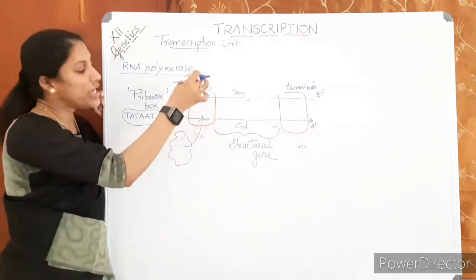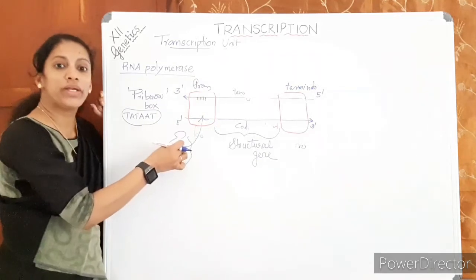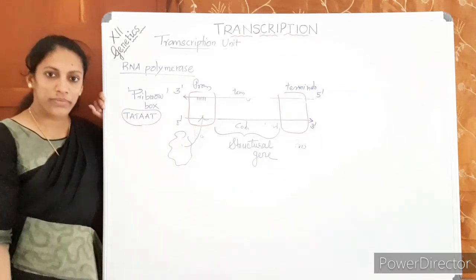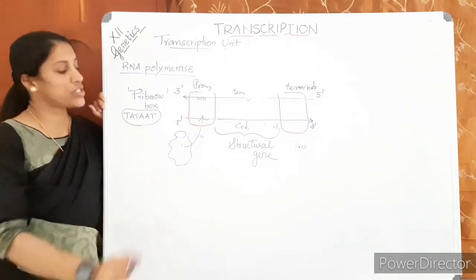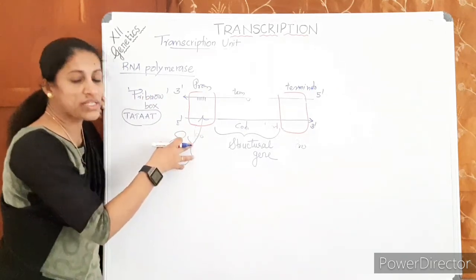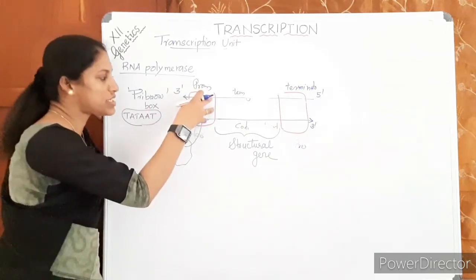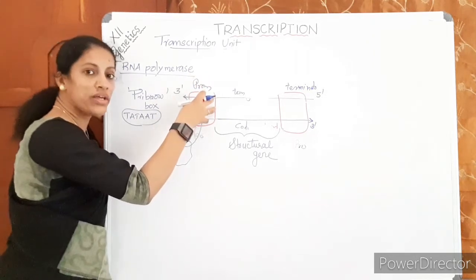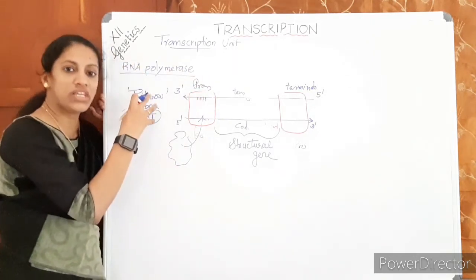Its corresponding sequence will be there in the RNA polymerase enzyme, to bind it. So RNA polymerase can only access this point because it has certain conserved sequences like this.